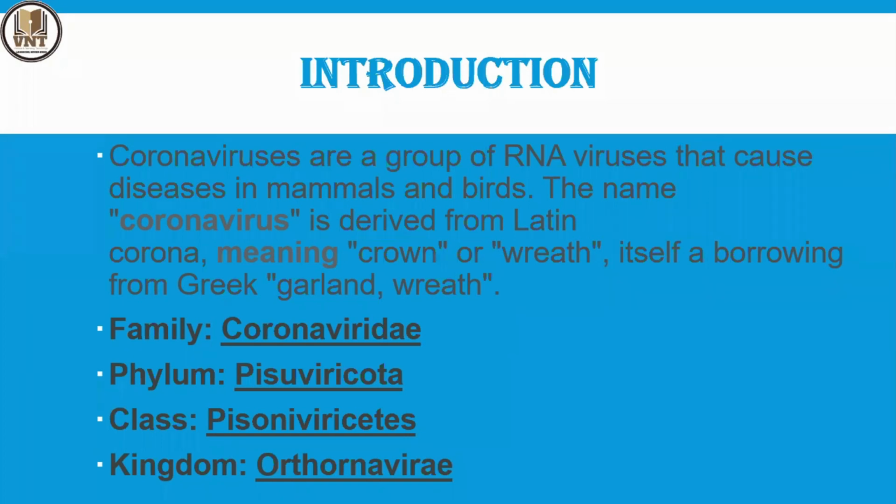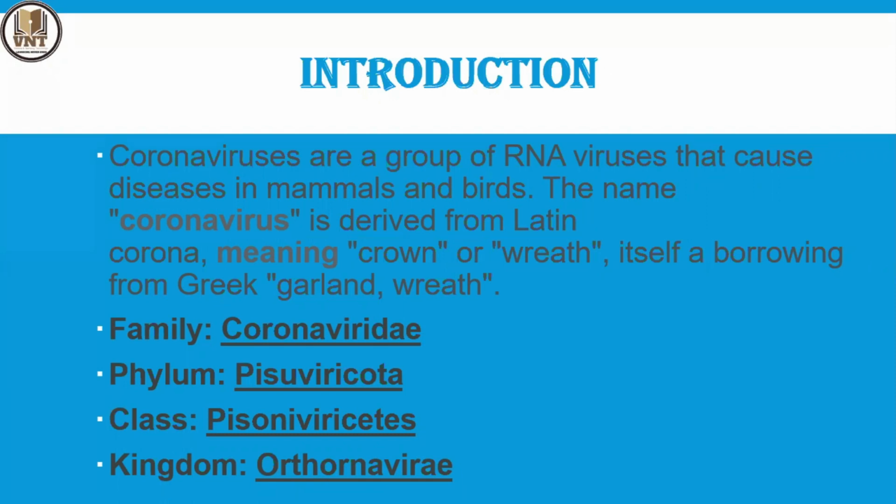The name coronavirus is derived from the Latin word corona, C-O-R-O-N-A, meaning crown or garland. It is also borrowed from the Greek word, which in the Greek language means garland and crown.